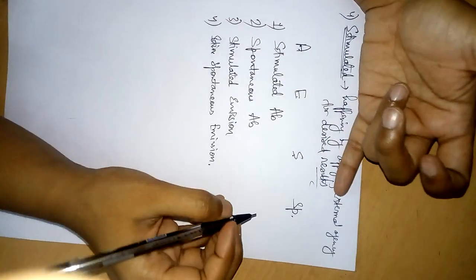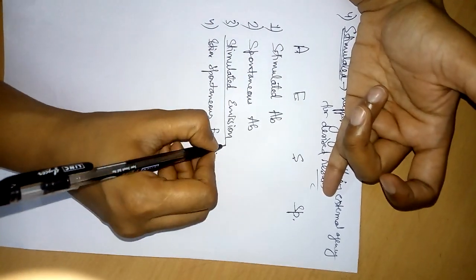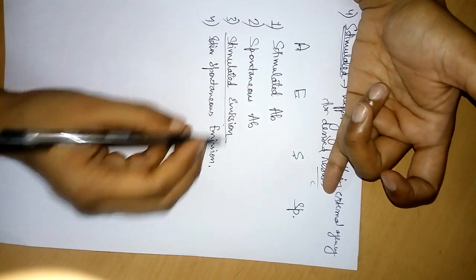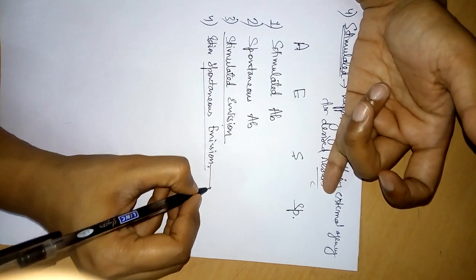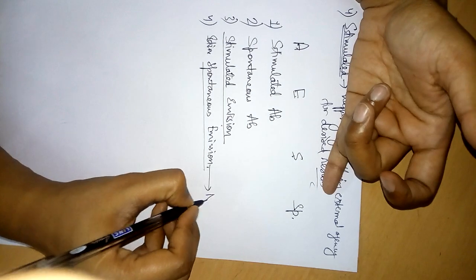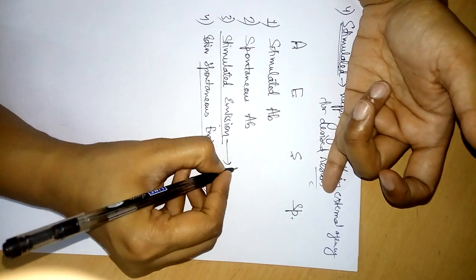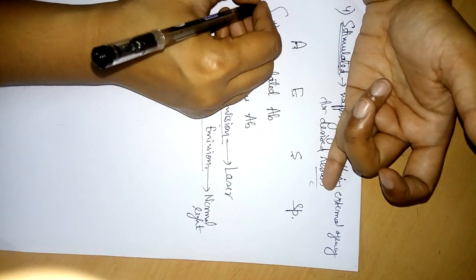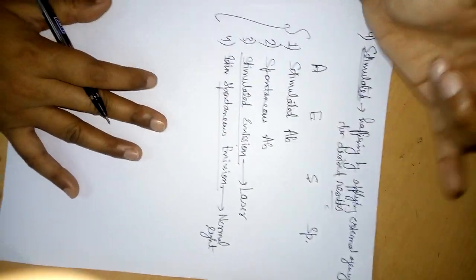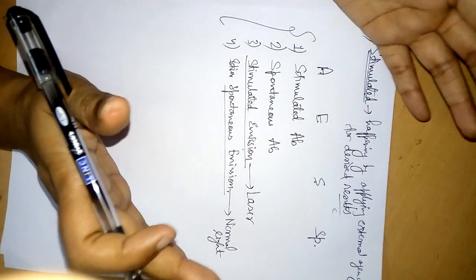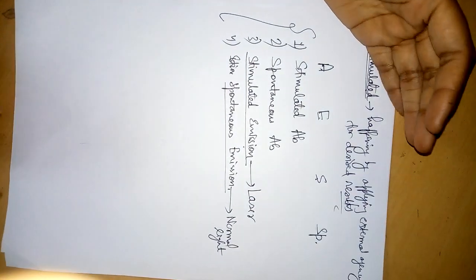The main focus will be on this process, because this process is leading to laser light. This process will always lead to normal light, and this process is leading to laser light. So we have to understand these 4 processes in detail. First we will try to understand the concept qualitatively, then we will quantify it.